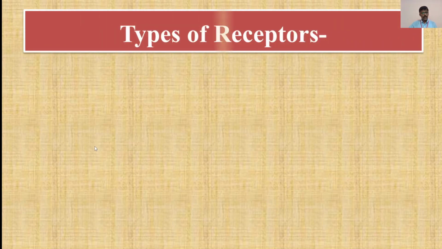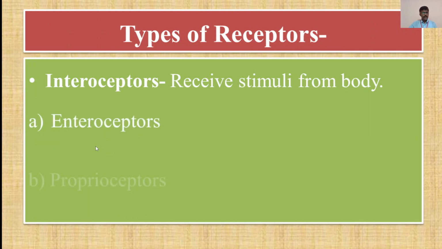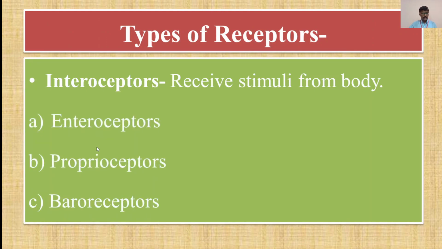Now moving forward, in the types of receptors, three other receptors remain. The interoceptors receive stimuli from the body. The first is enteroreceptors.